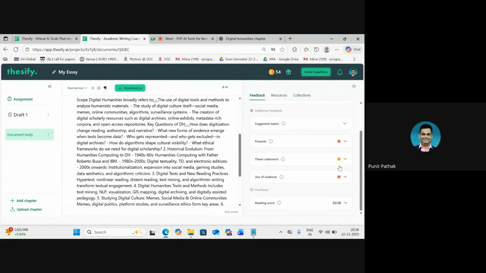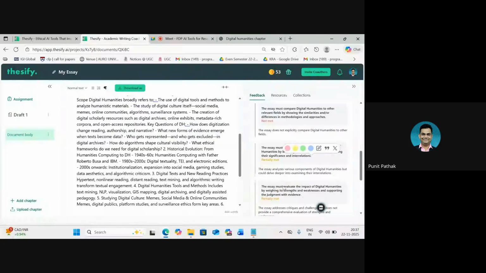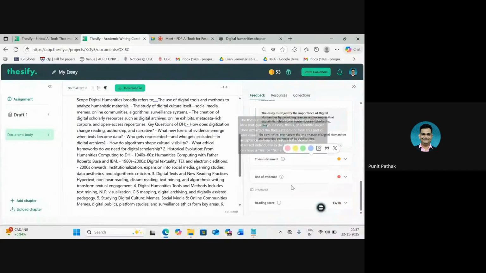So I think three of them are ready. Let's see. Purpose. The purpose section apparently needs some improvement. And it actually tags or gives the section from where it is giving this output and leaves a comment below that the essay effectively explains digital humanities by defining it and raises significant questions related to its purpose. In this manner, we get an entire description like this.